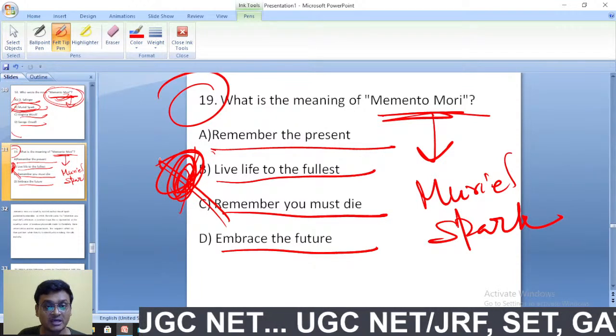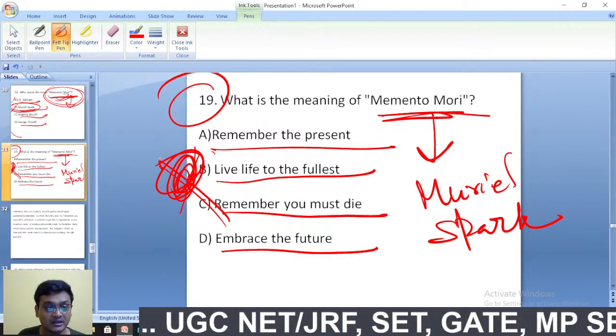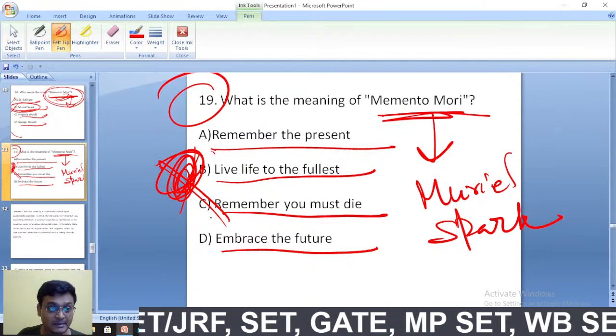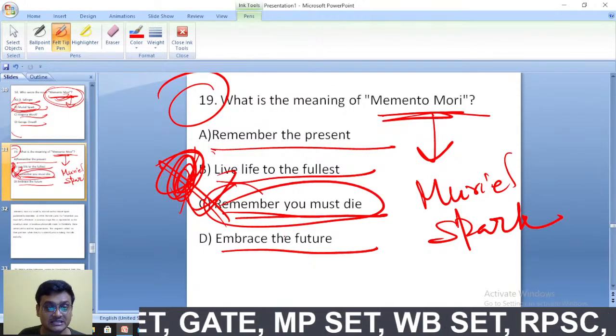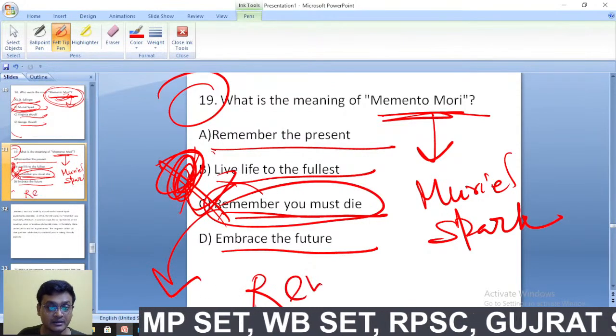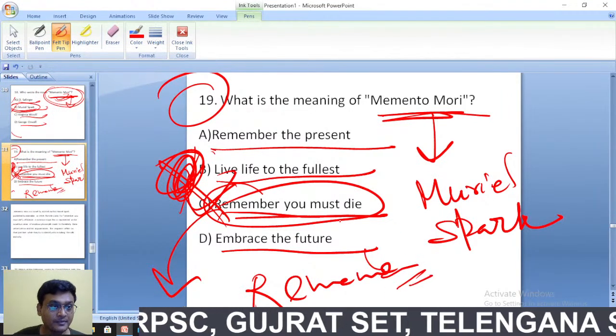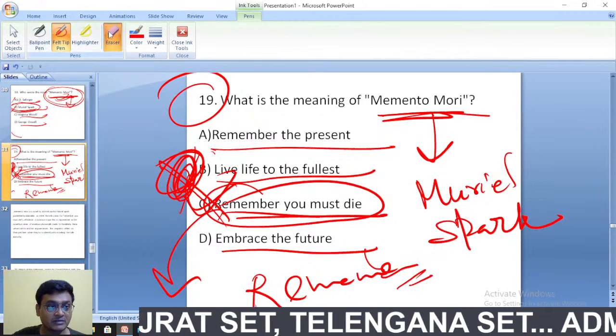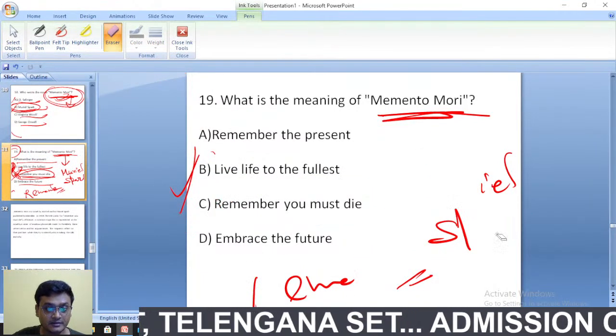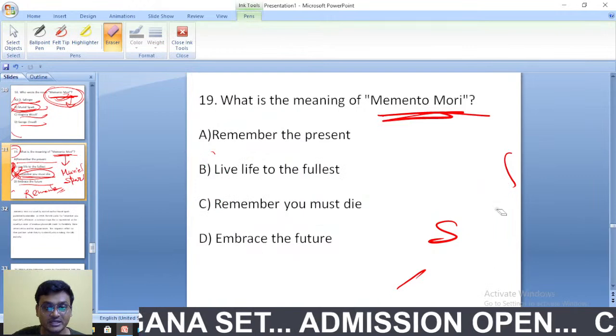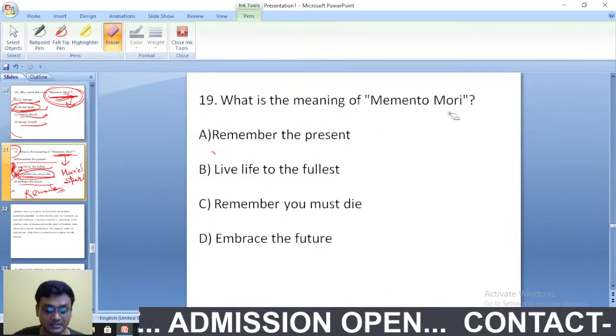So what is the meaning of Memento Mori? Memento Mori means: remember that you must die. Memento Mori, remember you must die, by Muriel Spark. Remember this.